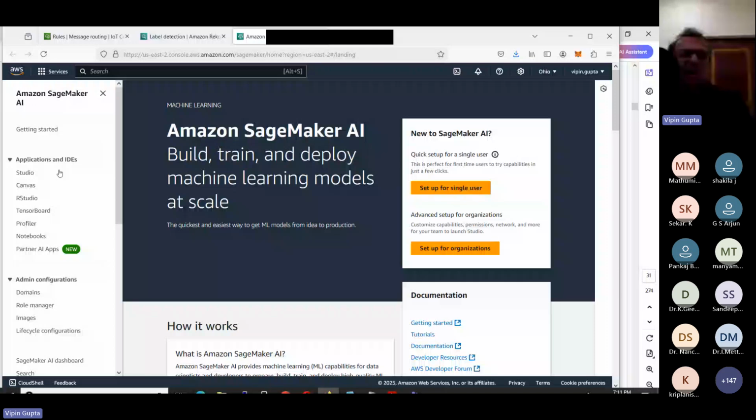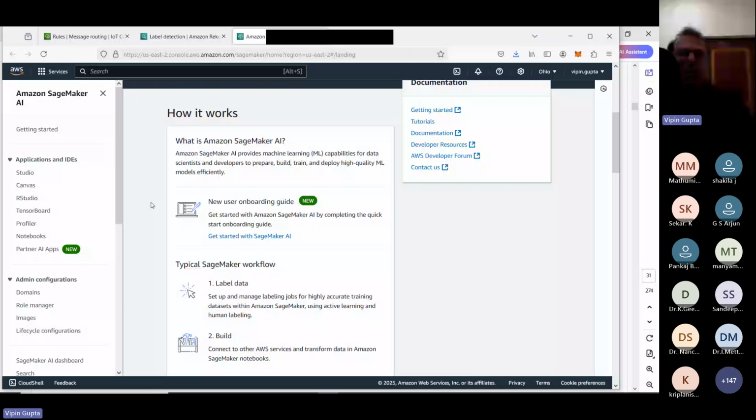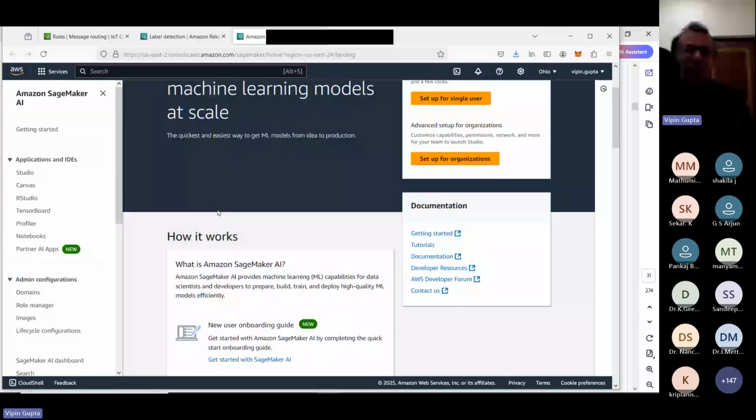Amazon SageMaker AI provides machine learning capability for data scientists and developers to prepare, build, train, and deploy high quality ML models efficiently. It can label the data, build, train, tune, deploy, and discover data. The whole solution is there. You can do it, but again, there is a limitation of time.